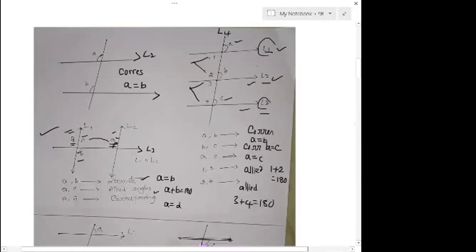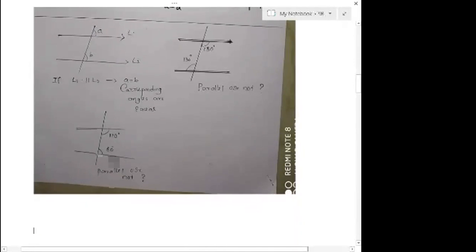Yes, L1 and L2. Transversal will be like this. Sometimes we have L1 and L2 like this, and L3 transversal will be horizontal. Yes. So moving to next, these are important ideas.